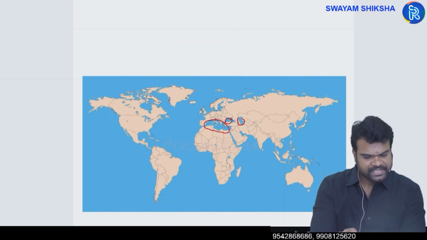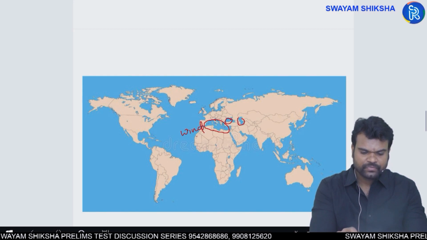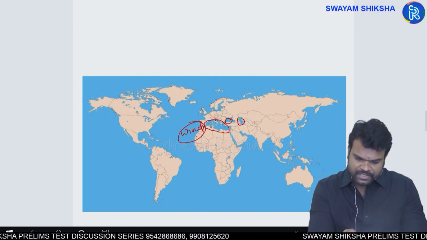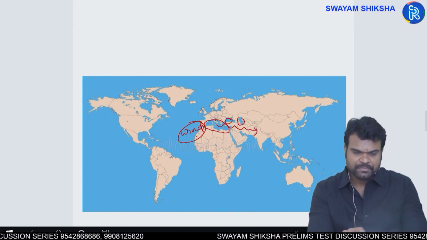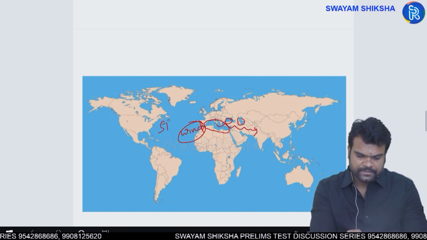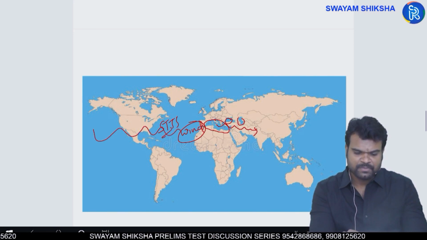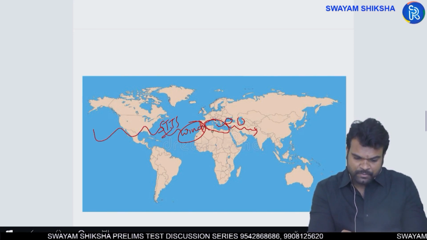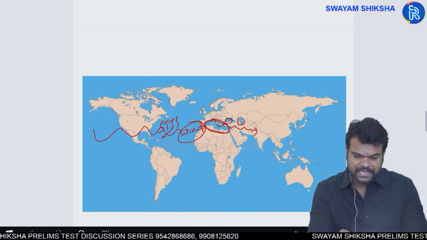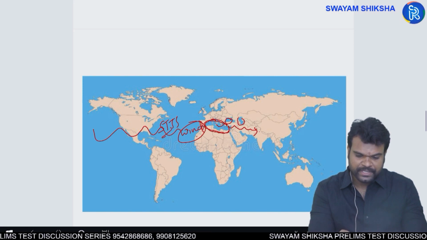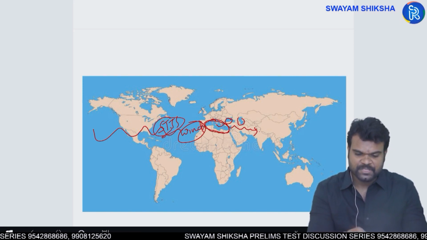Now, in the Mediterranean Sea region, you have moisture-laden winds, and these are dragged towards the northwestern part of India under the impact of the subtropical jet stream of the northern hemisphere.